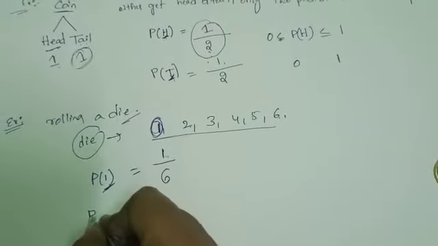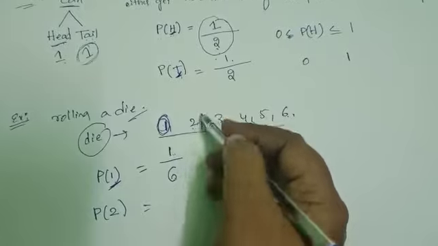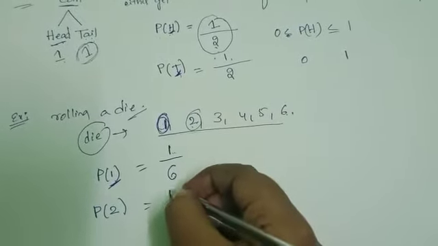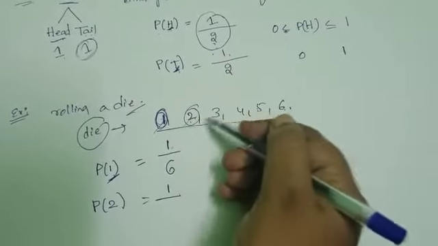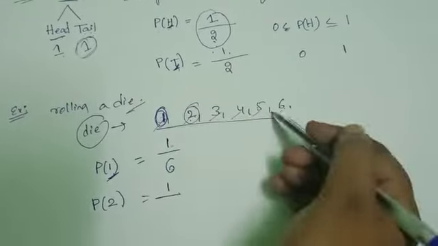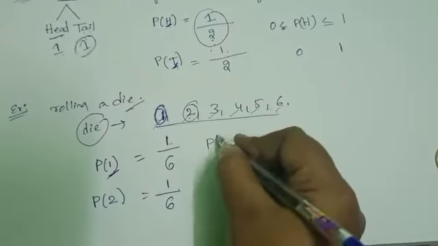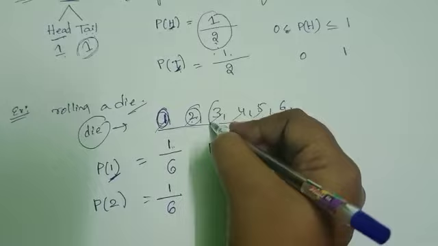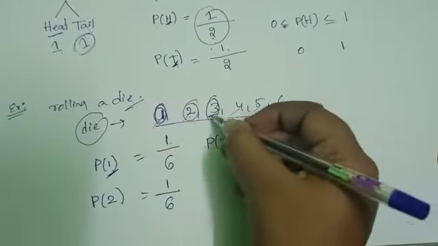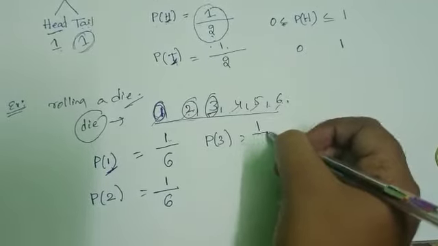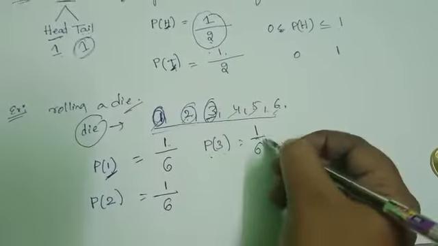Next. Probability of 2. How many chances of getting 2? Only one chance. Favorable outcomes are 1 and total number of possible outcomes is 6. Probability of 3: only one 3, favorable outcomes are 1 and total is 6. P of 3 is 1 by 6.